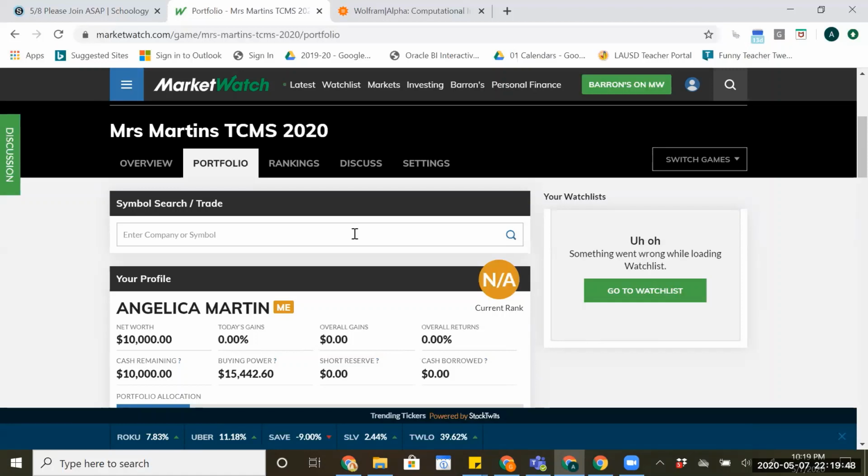And with that being said, I'm going to go ahead and turn this over to the Wolfram Alpha software that's going to maybe help us make some good decisions on MarketWatch.